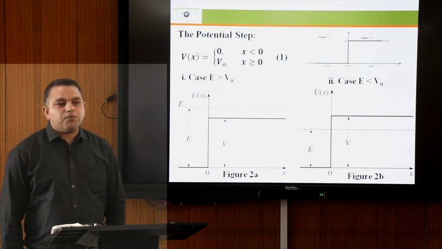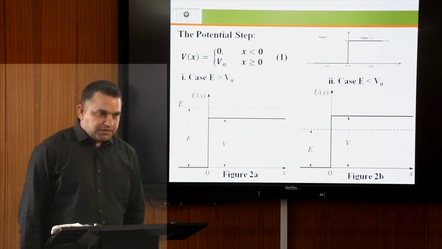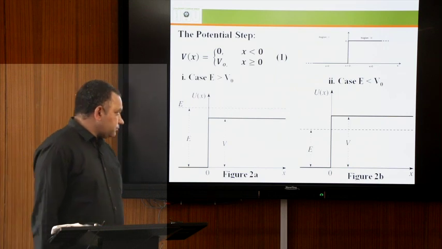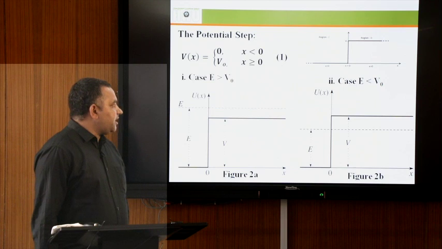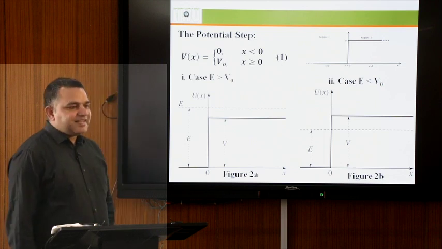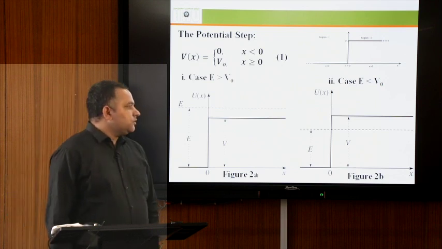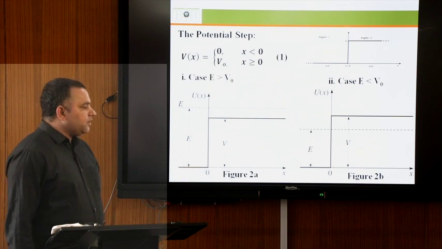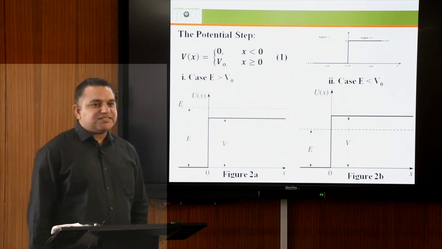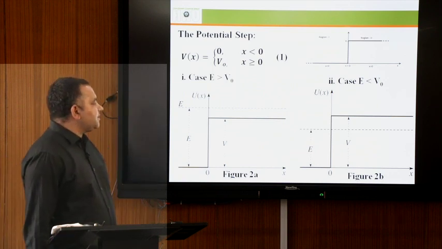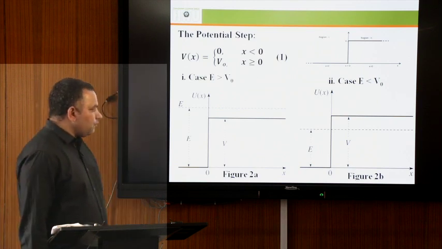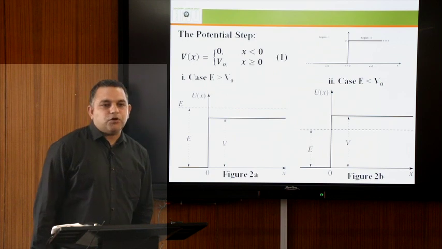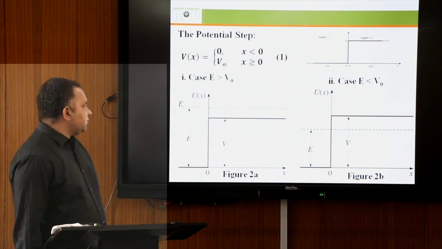But in the view of quantum mechanics, for the second case where the incident energy of the particle is less than the potential height, we can define region second. This is a classically forbidden region, but according to quantum mechanics, we can discuss the probability of the particle in the second region.